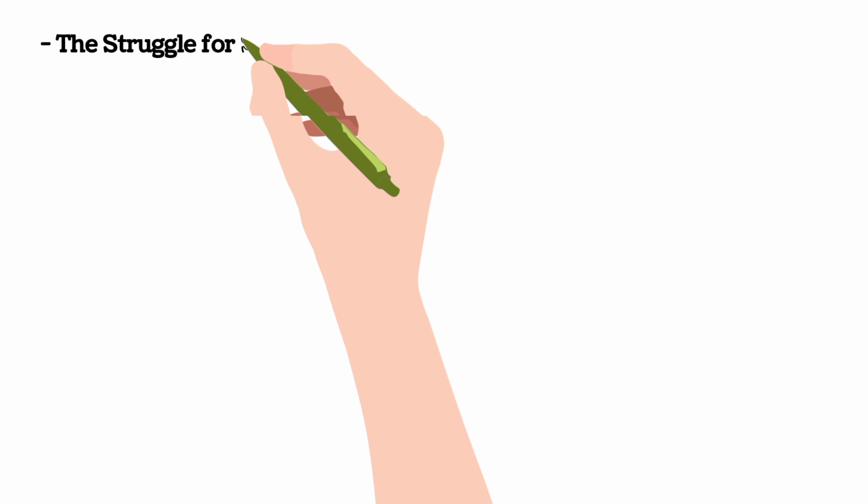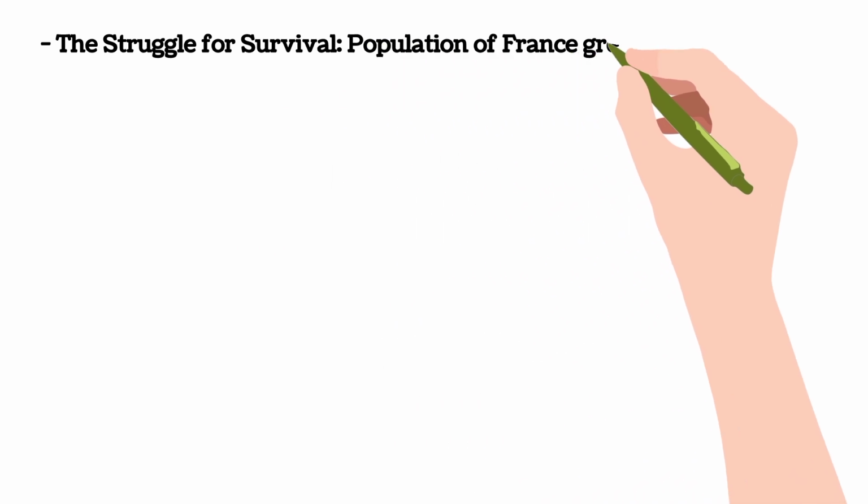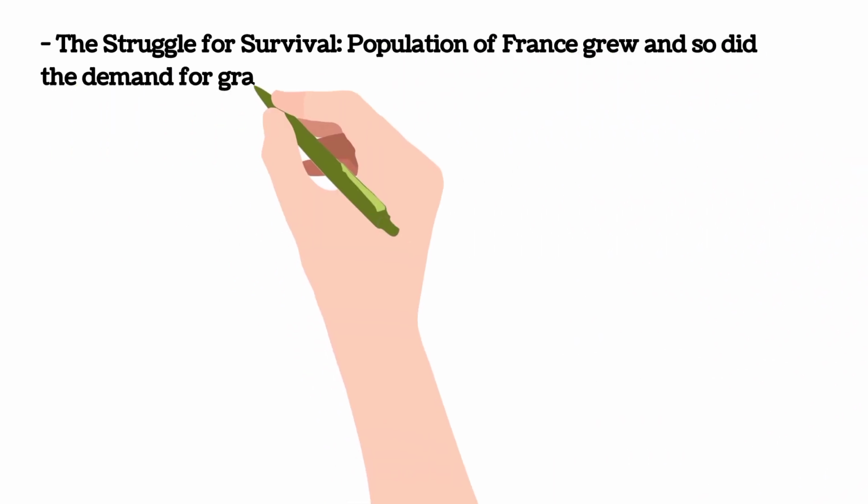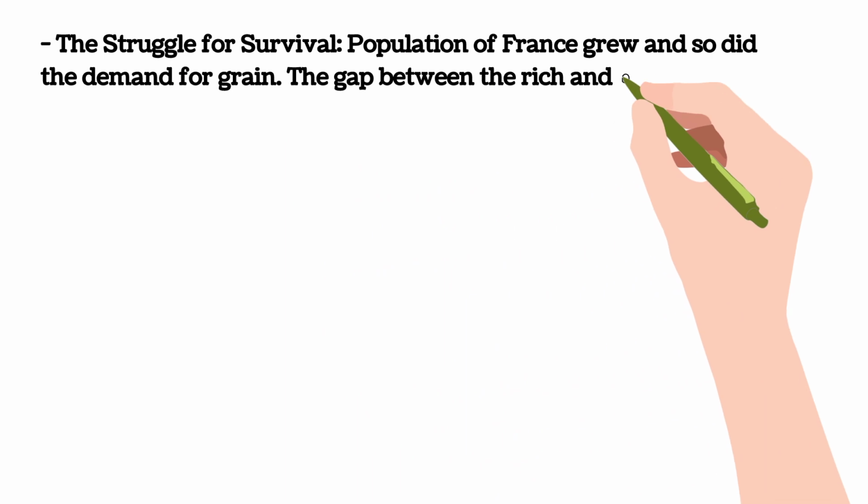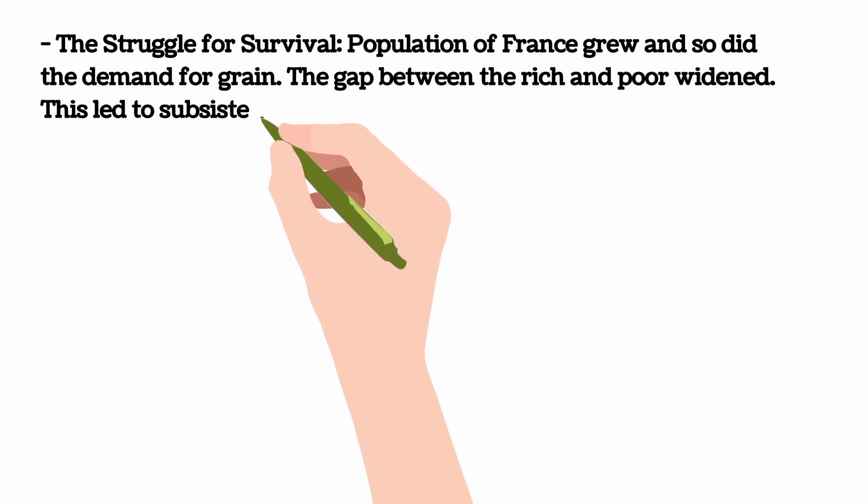The struggle for survival. The population of France grew and so did the demand for grain. The gap between the rich and poor widened. This led to subsistence crises.